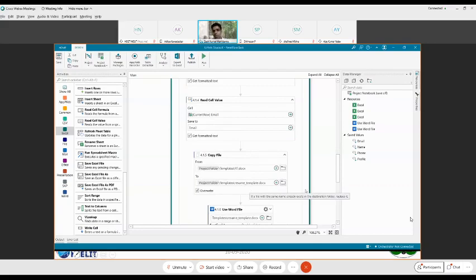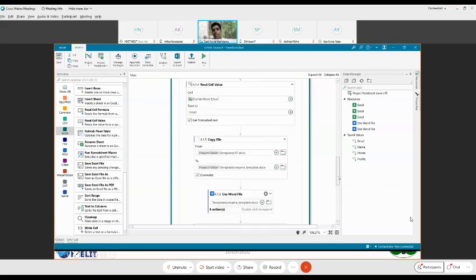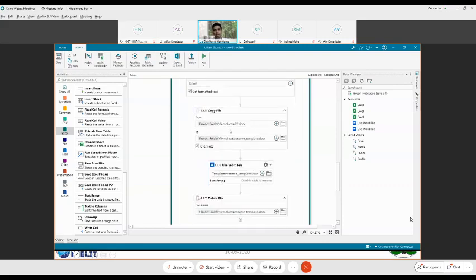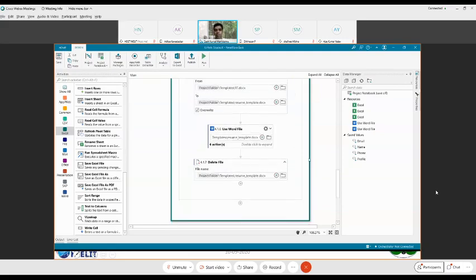And then what I'm trying to do is I'm just copying the template file into another temporary file. Why? Because if I am writing the content into the template, then you know that the bots are going to automatically save it. So you will lose the template format. So I'm simply trying to make a copy of that into another file. If this file is already existing, then I simply say overwrite. So resume underscore template is the one which is going to be used for creating the resume. Perfect. And then what did I do?